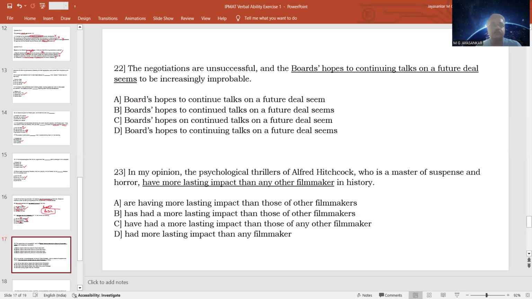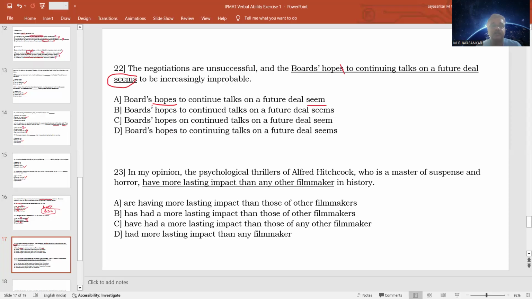So here: board's hopes to continue talks on a future deal seem. Since hopes is given in plural, you should always say seem, because the subject is hopes. Hopes is plural, so for subject-verb agreement, seem should be in the plural form. Whereas when you have to use seems, this should be hope, not hopes. So that is why this is correct: board's hopes to continue talks on a future deal seem to be increasingly probable.